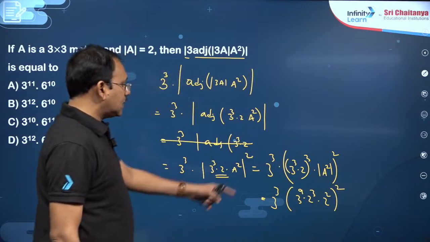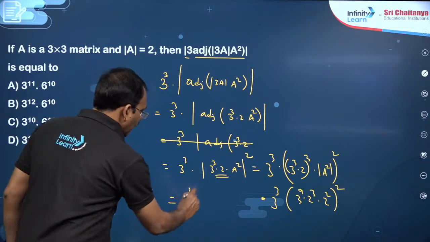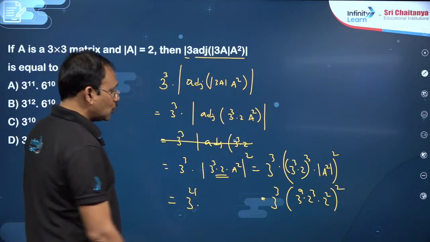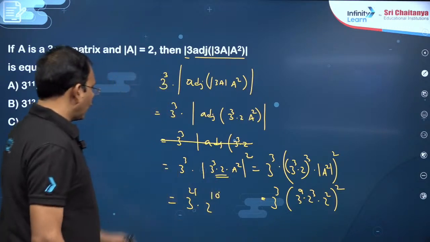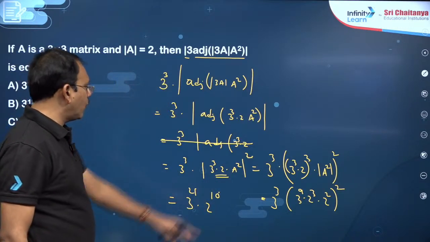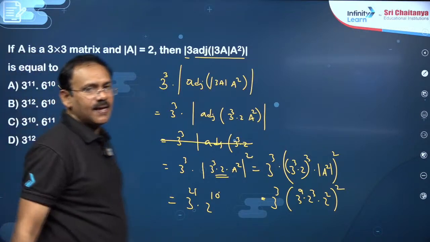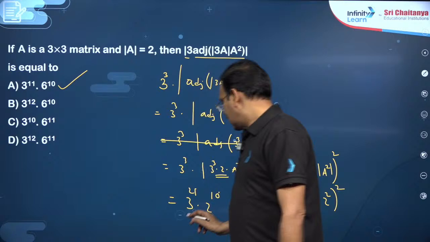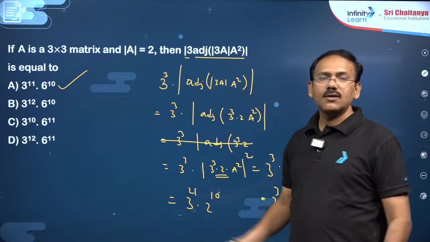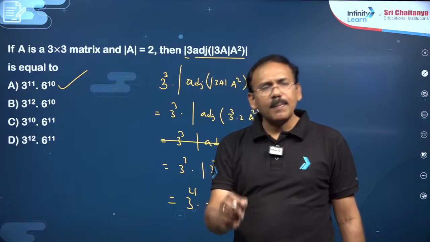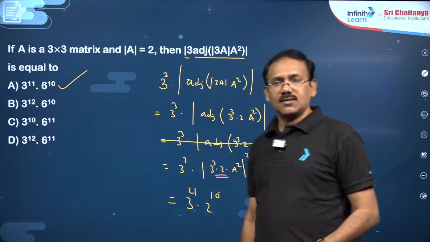Now you will get 3 power 18 plus 3, 3 power 21. 2 power 5 into 2, 2 power 10. So if you want to give 6, you just give 2 power 10 here, 6 power 10 into 3 power 11, option A is the right answer. You just see, you give 3 power 10 to this, 3 power 11 into 6 power 10. You just need to apply the 3-4 properties repeatedly, that's it. That is the answer, dear students.